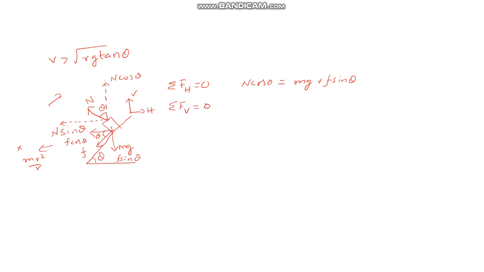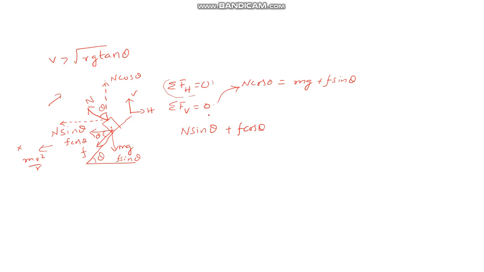let us say this n sin theta force, and f cos theta is in this direction. So the net force will be n sin theta plus f cos theta, which is the force acting towards the center. In the horizontal direction we are saying that there is a centripetal force because of the total force acting in the x direction.